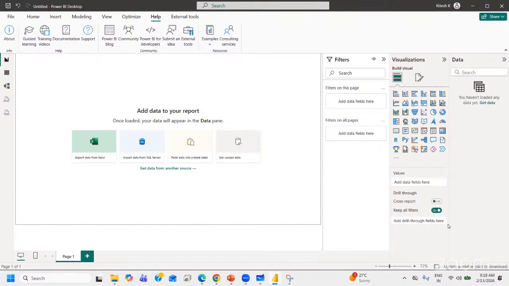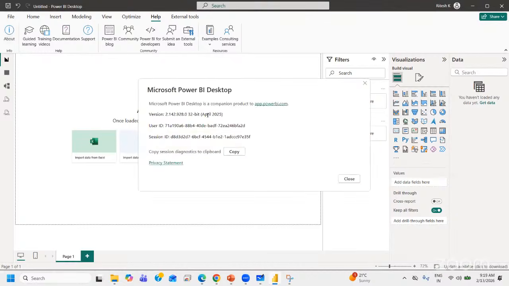I would always say, if you're using a version that is 2, 3, or 4 months old, that's fine. If it is more than 1 year old, or maybe more than 6 months, I would recommend you update it. For me, update is required because it's almost more than 6 months old. So I have to make sure I'm using anything from October, November, December, or January. Any of these latest versions should be fine.